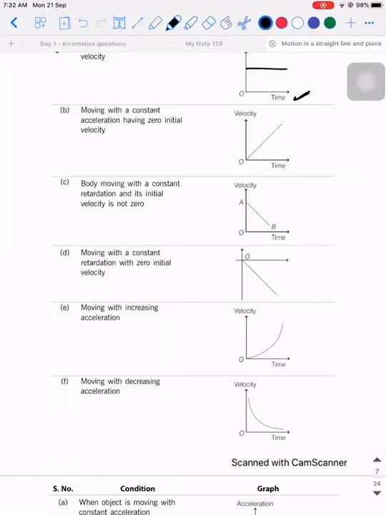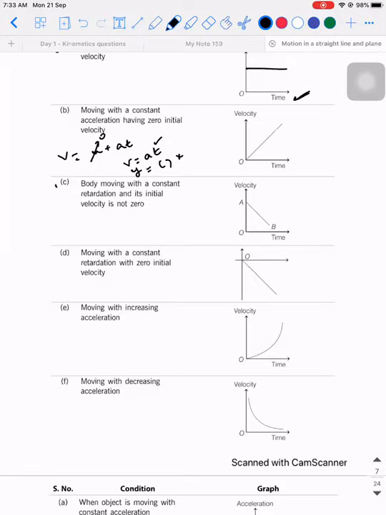Similarly, when it is moving with a constant acceleration, having 0 initial velocity, what is the relation between velocity, initial velocity and acceleration? v is equal to u plus at, and when the initial velocity is 0, then v will be equal to a into t. So which is taken on the y-axis? v is taken on the y-axis, and something into t is taken on the x-axis. It is of the form y is equal to mx. So y is equal to mx is what? A straight line passing through the origin.